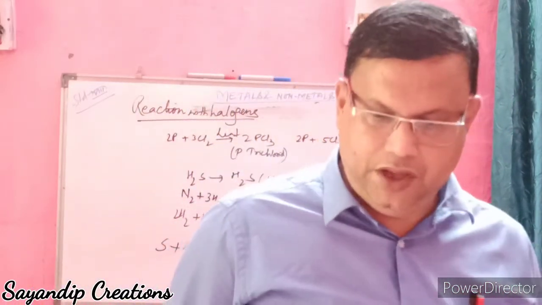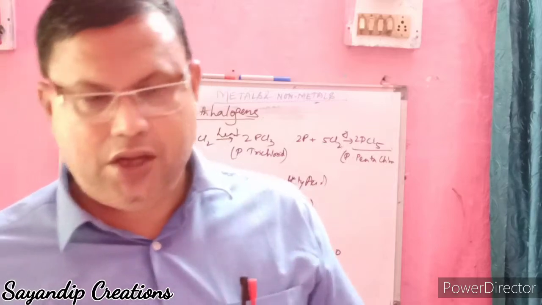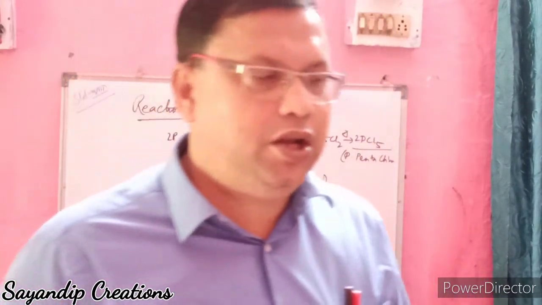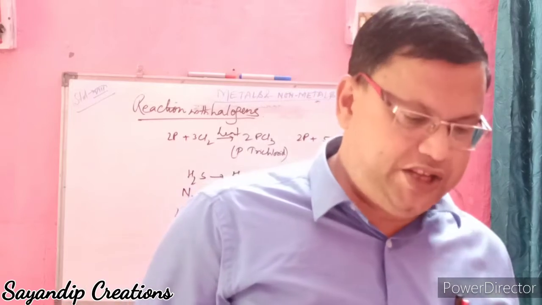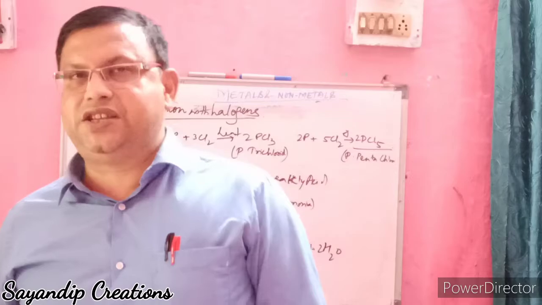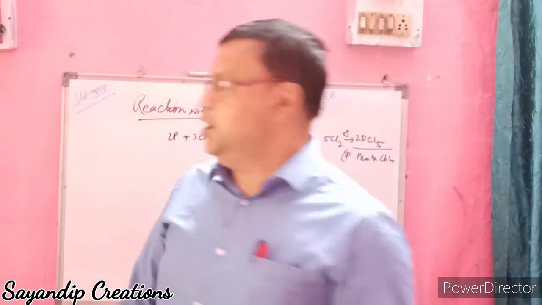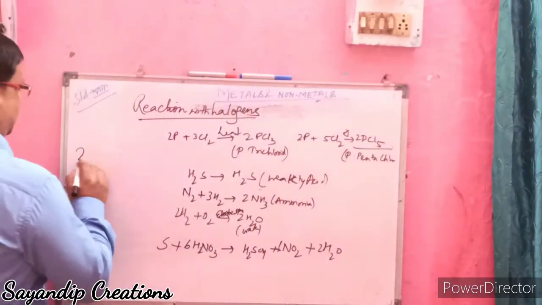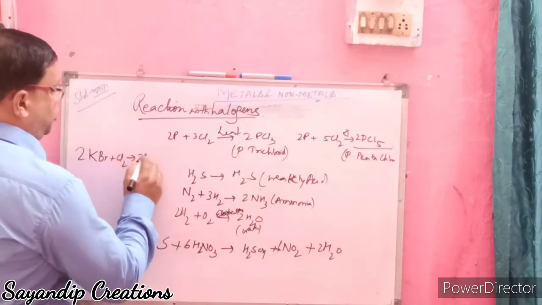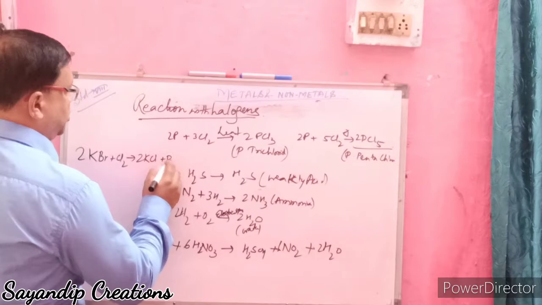Now, next is the displacement reaction. A more reactive non-metal displaces a less reactive non-metal from its salt solution. For example, 2KBr, potassium bromide, reacts with chlorine to form 2KCl plus Br2.